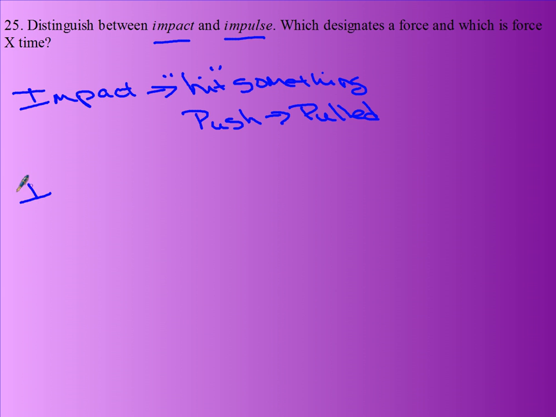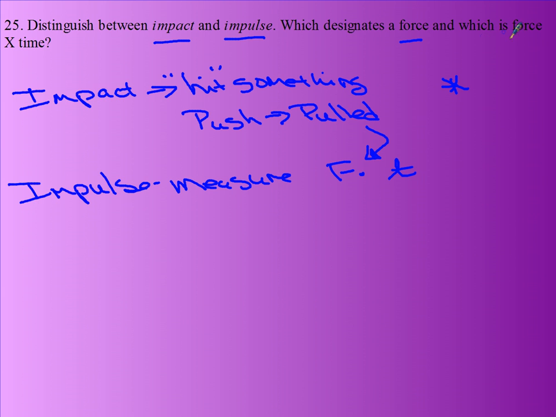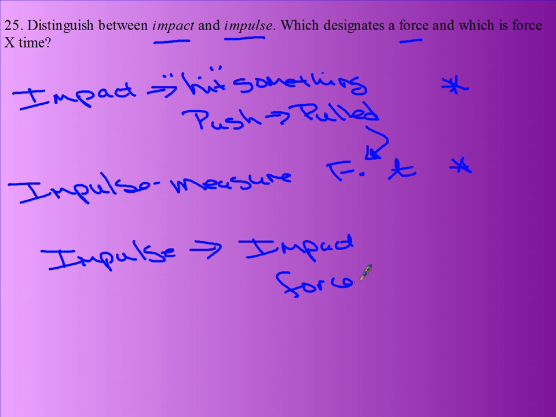While impulse is a measure of force applied, the impact, over a period of time. Which designates a force? Well, that's the impact. And which is force times time? That's the impulse. So you can think of impulse as impact force times time, if that helps.